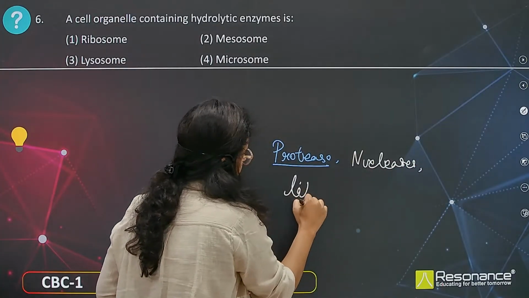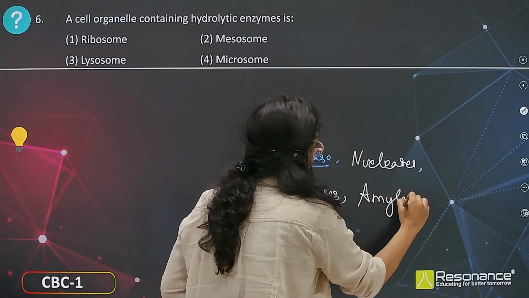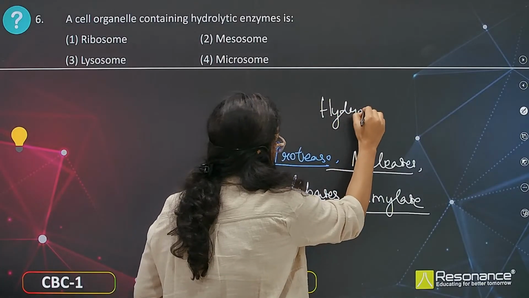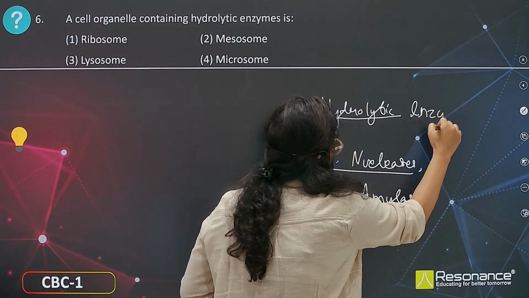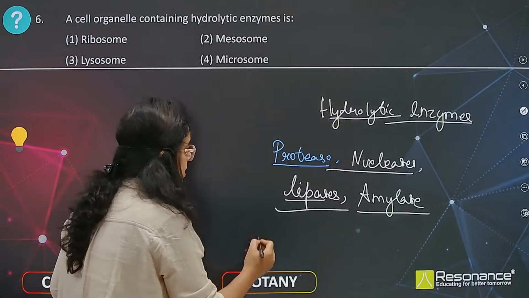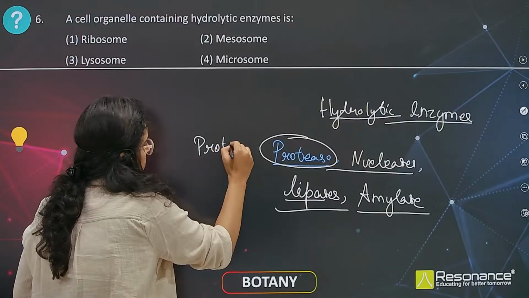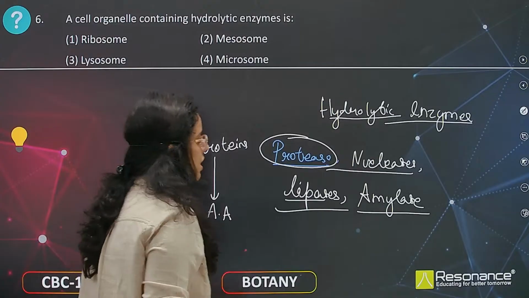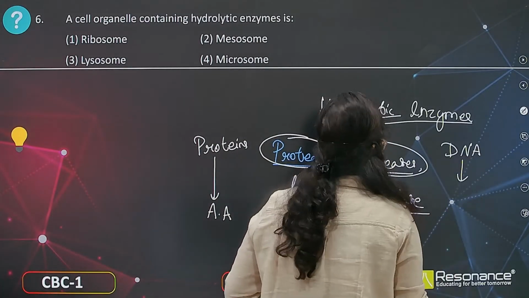Lipase, amylase. All these enzymes are hydrolytic enzymes, which are basically breaking down various substances. For suppose, proteases break down proteins into amino acids, right? Nucleases work on the DNA and RNA nucleotides, okay.